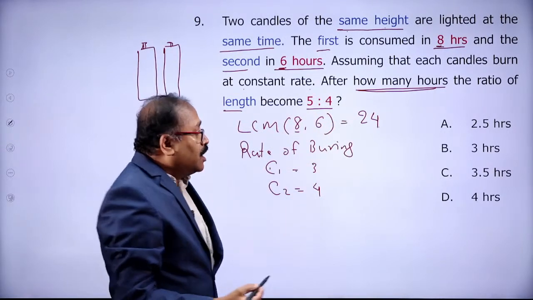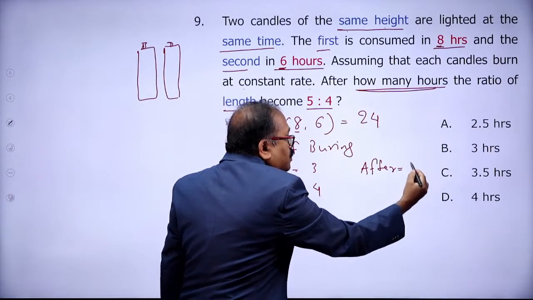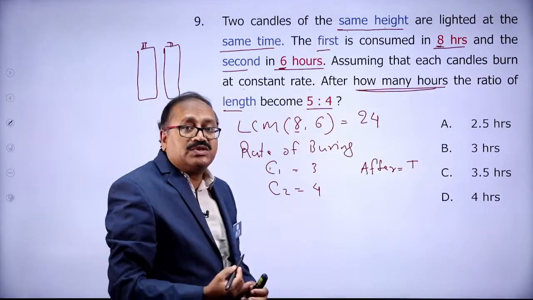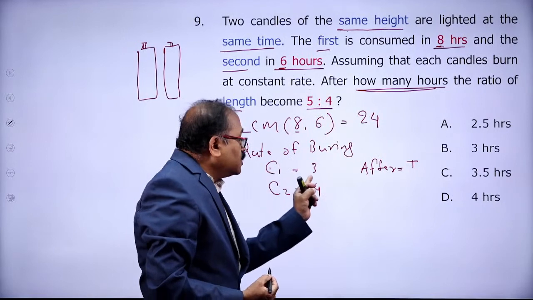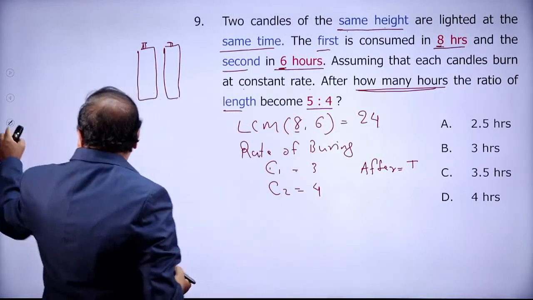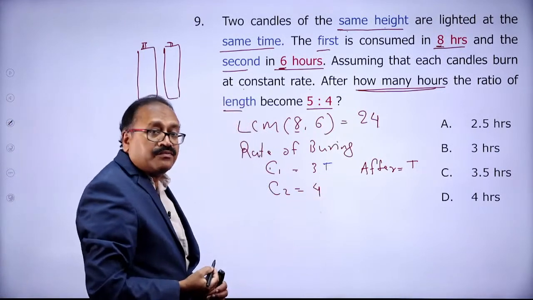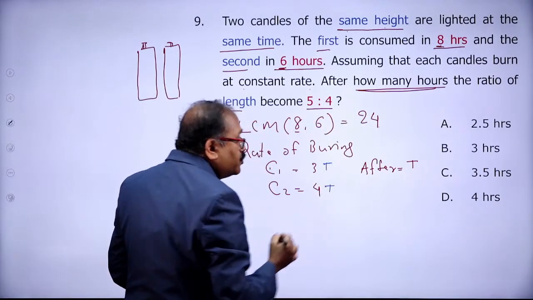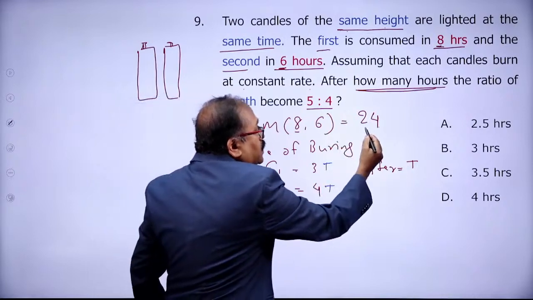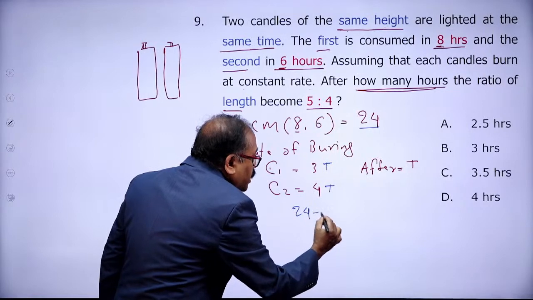Let's assume that after T hours, the length will be in the ratio of 5:4. In T hours, the candle 1 will burn how much? In 1 hour, 3 units. Then in T hours, 3T units. What is the leftover part of candle 1? Both have the same height. So 24 minus 3T.